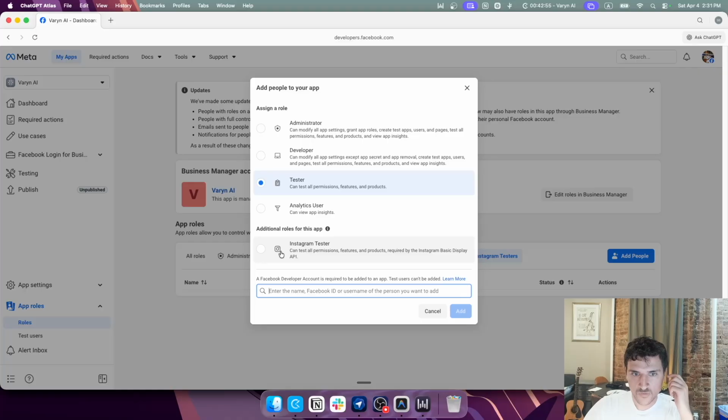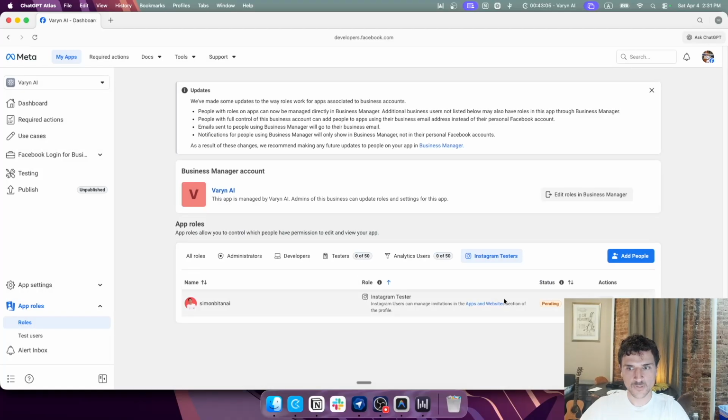And then, oh, Instagram tester. And we'll do Simon Baton AI. That's my Instagram. There we go. We're going to add that. And it's pending. They can do so in apps and websites section of their profile.